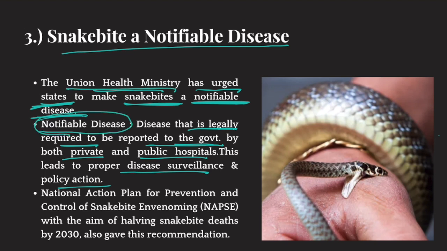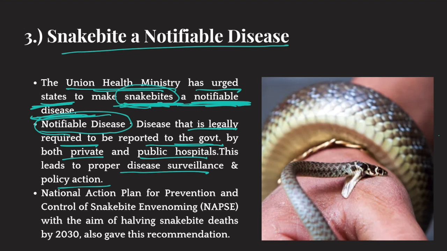Now, the Union Health Ministry has said that snake bites should be included in this category, because India suffers a lot from snake bites, and once states have given the status of notifiable disease to snake bites, then the government of India would be able to properly conduct surveillance of this disease.